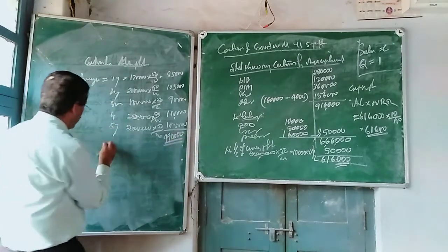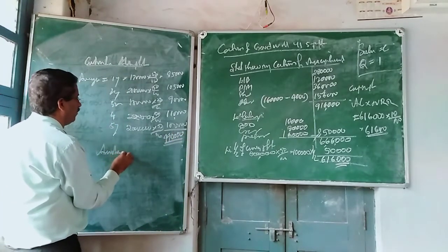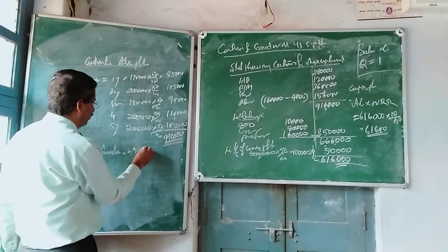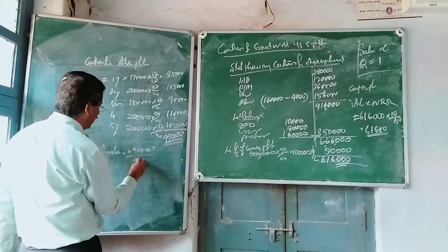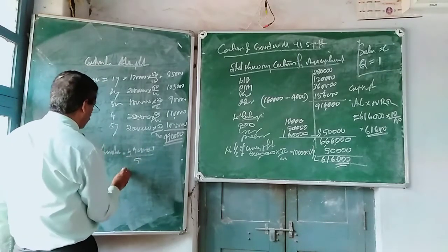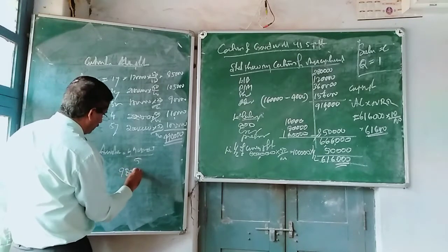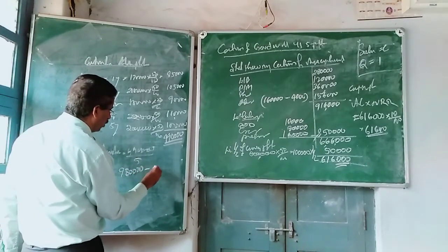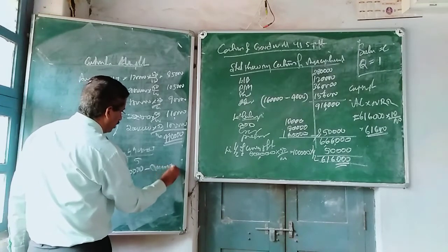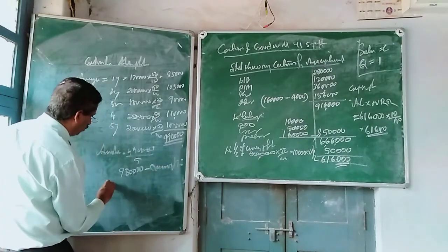The total is 4,90,000. Now average adjusted profit is equal to 4,90,000 divided by 5, that is 98,000, minus non-recurring profit. In this particular case there is no non-recurring profit.